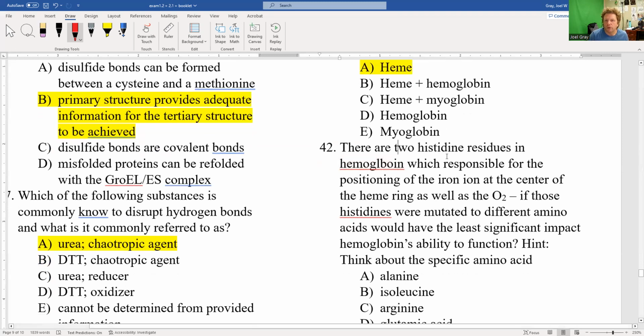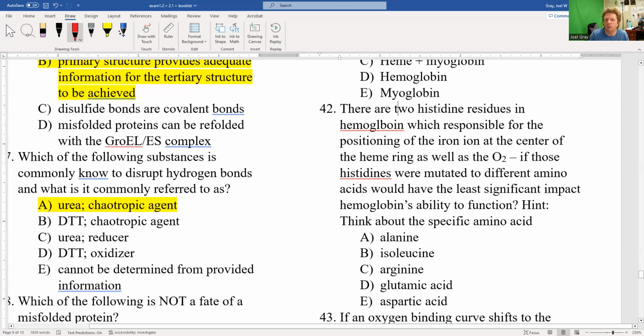Okay, 42. There are two histidine residues in hemoglobin which are responsible for the positioning of the iron ion at the center of the heme ring as well as the O2. If those histidines were mutated to different amino acids, which would have the least significant impact on hemoglobin's ability to function?